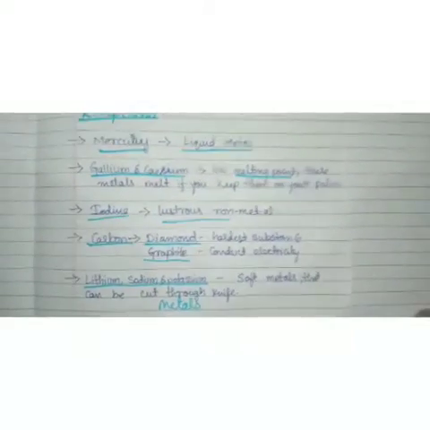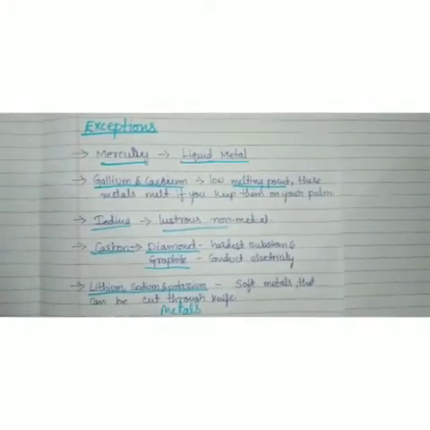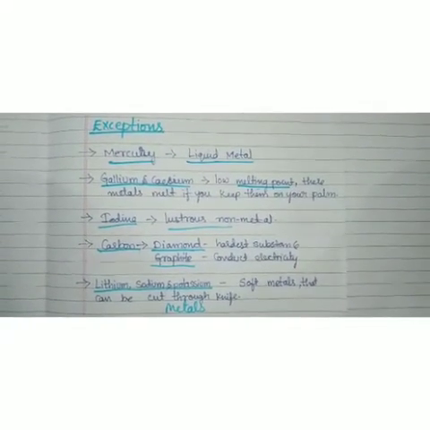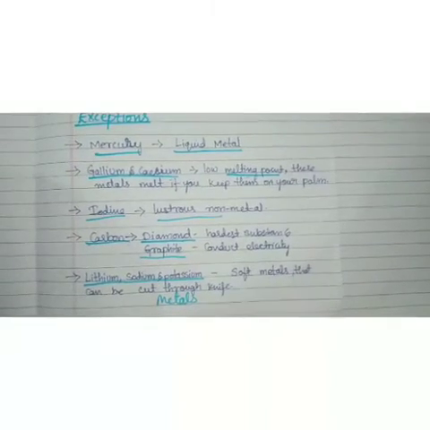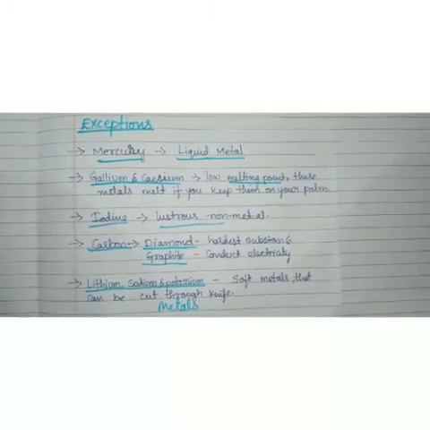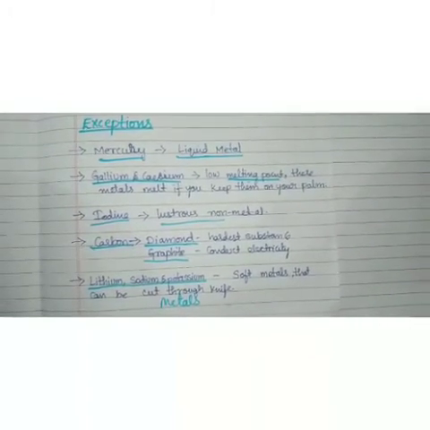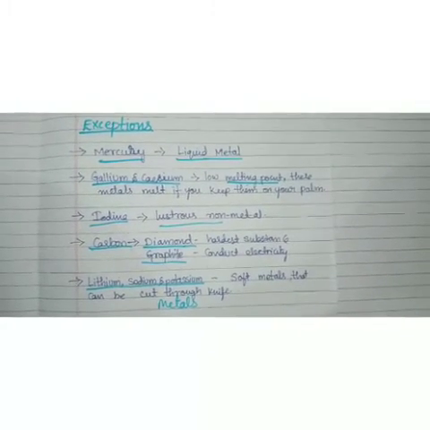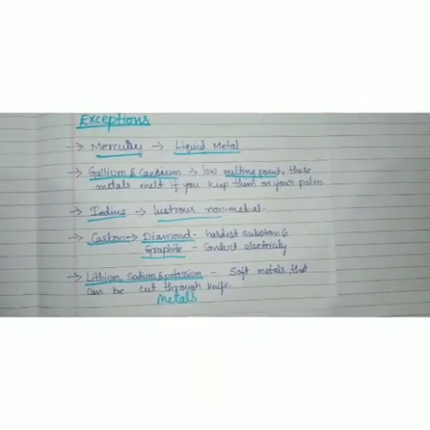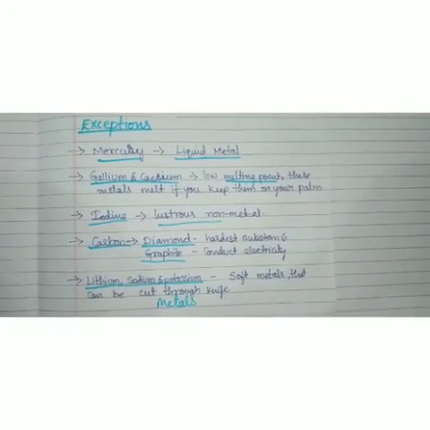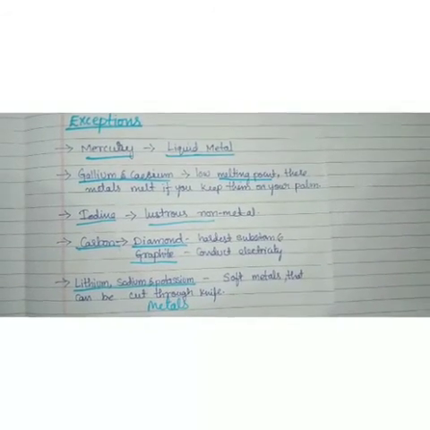So these are the exceptional cases of metals and non-metals. This you should remember. So this is about today's class, physical properties of metals and non-metals and some exceptions related to physical properties. By taking physical properties only, we cannot decide whether it is a metal or non-metal. Chemical properties are the exact properties that show whether it is a metal or a non-metal.